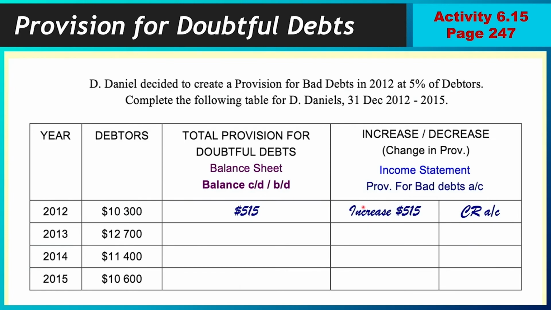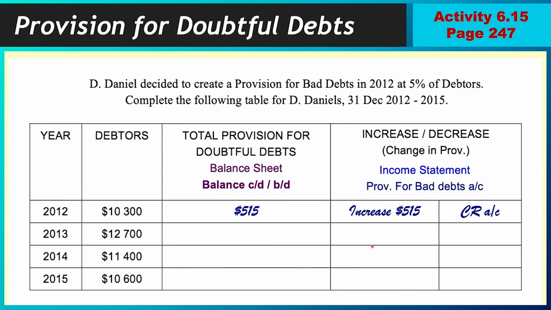And that means there will be an increase because the first year is increasing from 0 to the 515. So an increase, and therefore as an increase it will be a credit. Then you will work out for the next one. 5% of 12,700. What you get here? 5% of 11,400. Your answer. 5% of 10,600. Your answer.